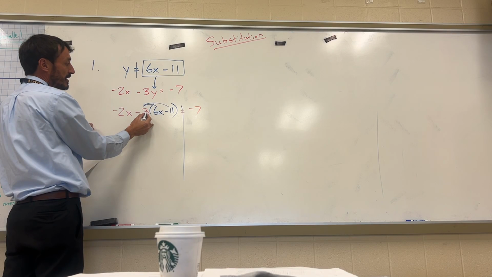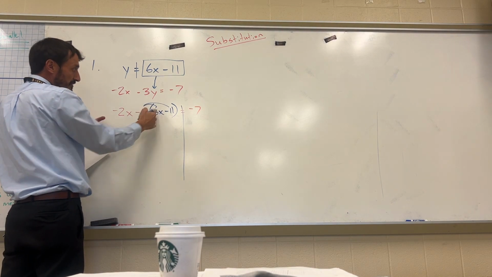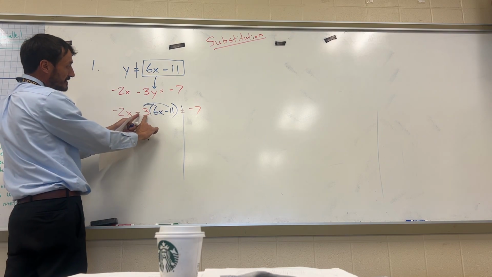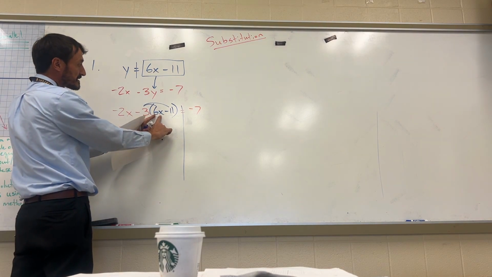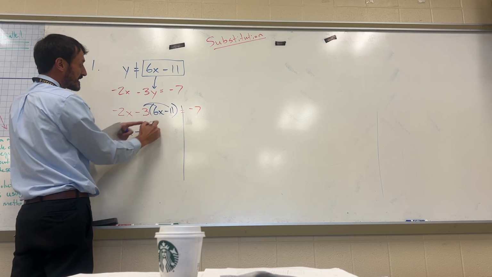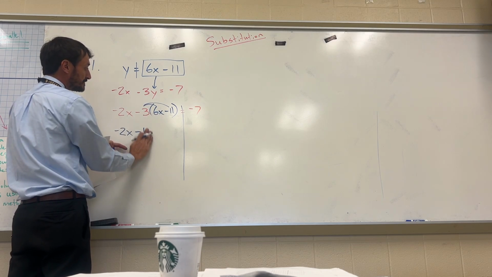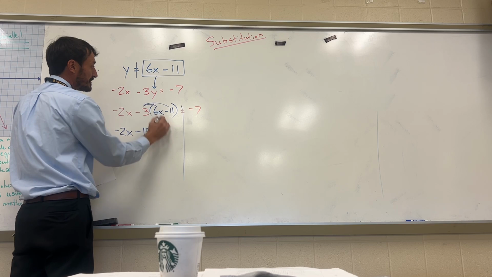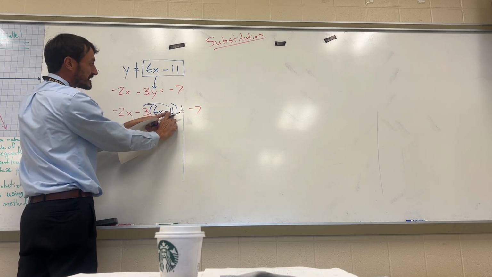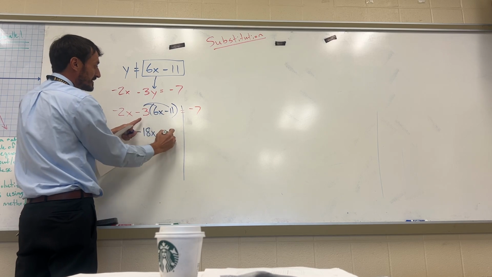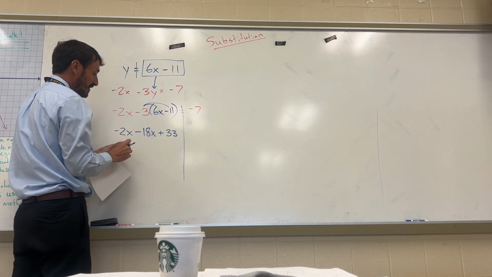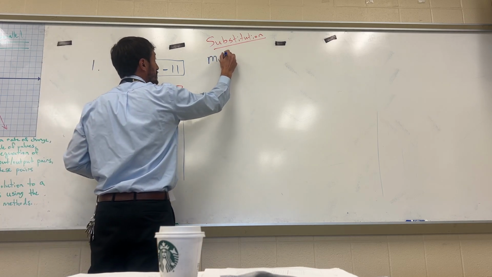So let's use the distributive property. And before I do this, let's bring down this negative 2x. So this is going to be negative 2x. Now I have to do negative 3 times 6x. Remember that a negative times a positive is a negative. And 3 times 6x is 18x. Okay? Now we have to do negative 3. Make sure you guys are paying attention to the sign. This is a negative 3 times a negative 11. 3 times 11 is 33. And a negative times a negative is a positive. Okay? Remember our multiplication rules.